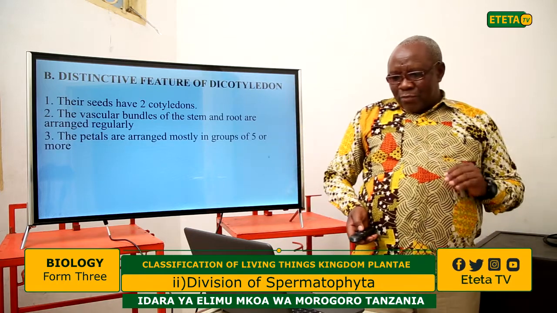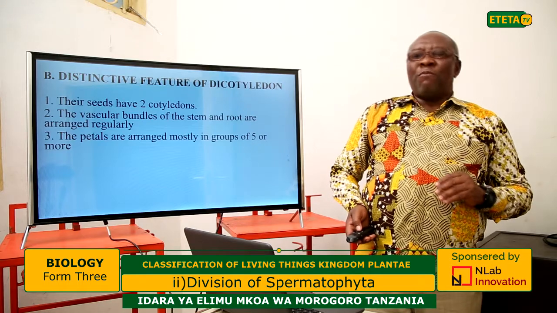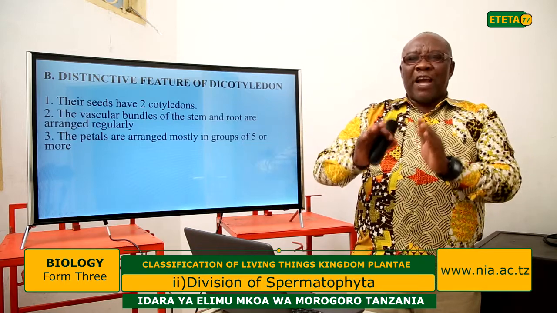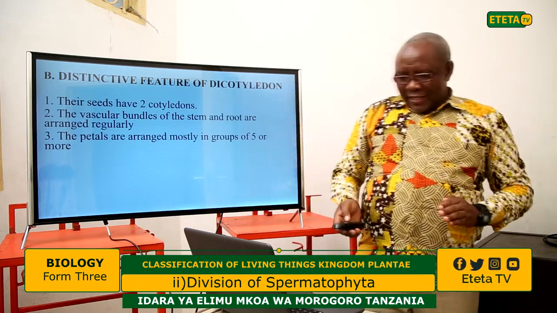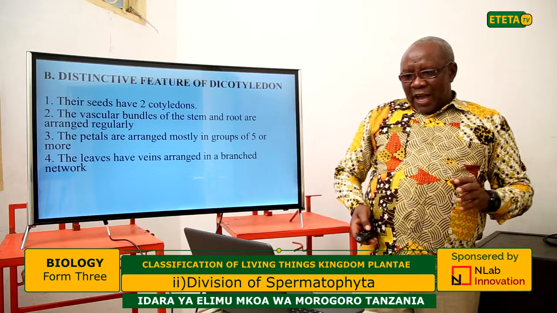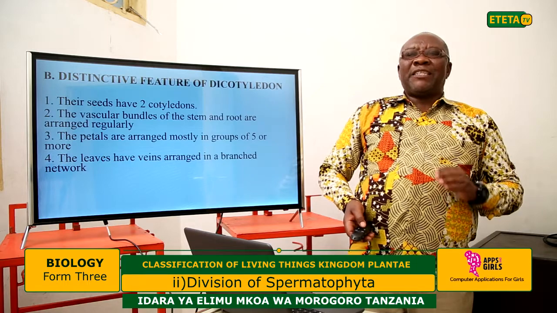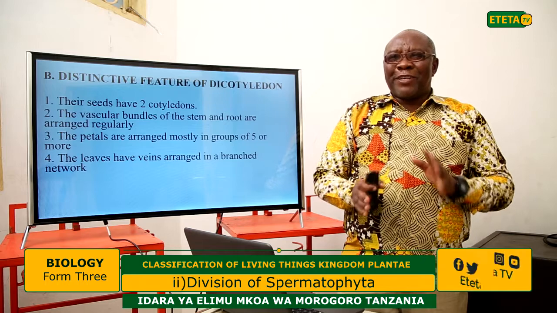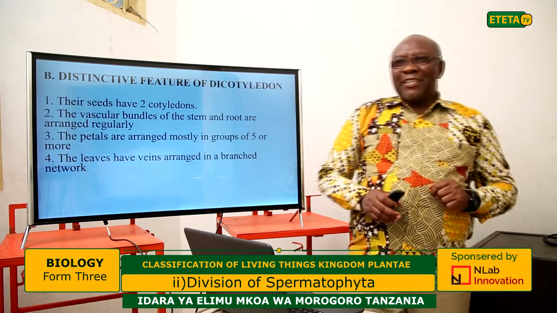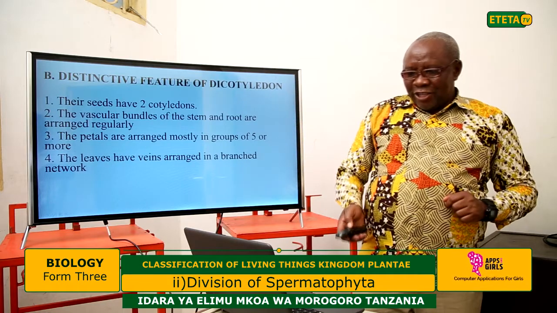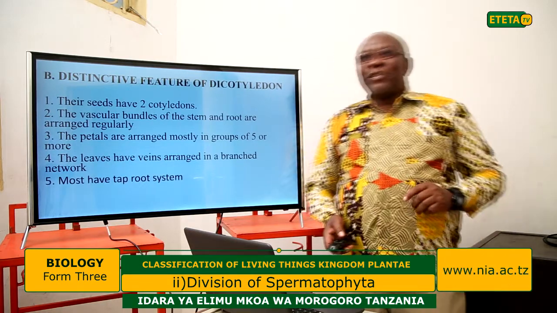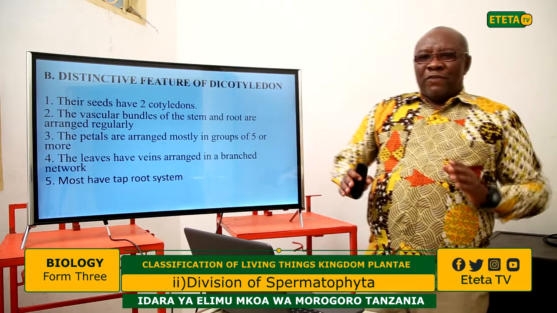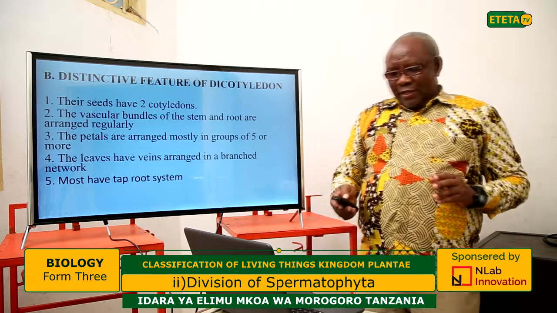The petals are arranged mostly in groups of 5 or more. You can see later on. The leaves have veins arranged in a branching network, which we call net venation. Also, most dicotyledons have a taproot system.